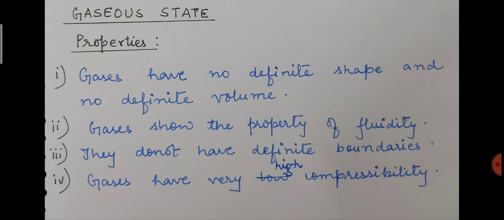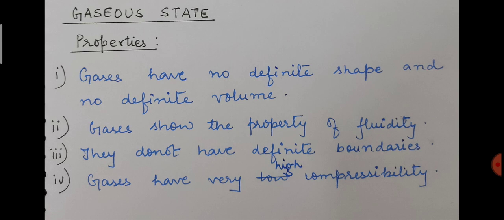As they are highly compressible in nature, we can store a very large amount of gas in the small volume of a cylinder, and that is how it helps us in transportation and to carry large amounts of gases. So this fourth property, that gases have very high compressibility, is very useful to us.